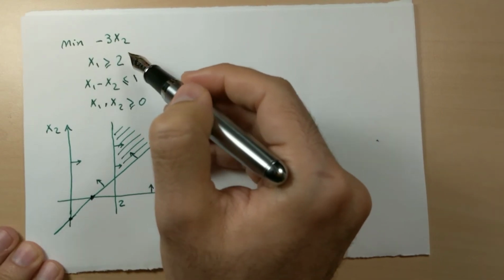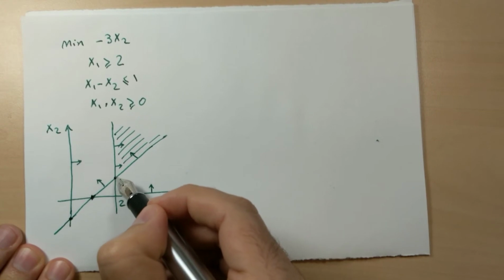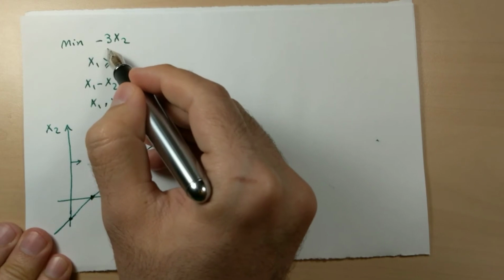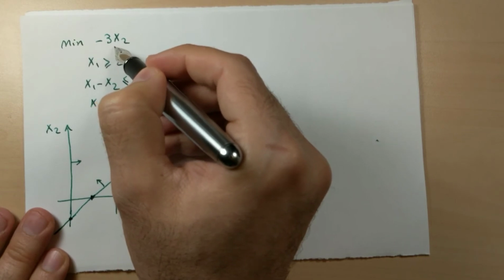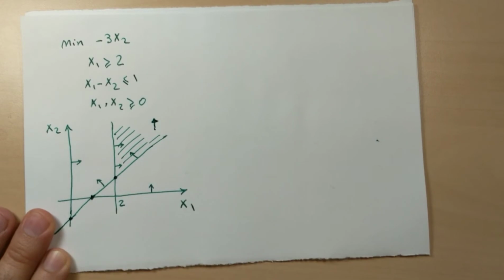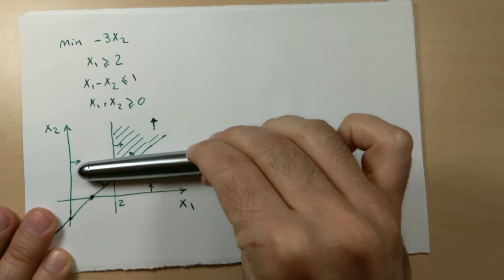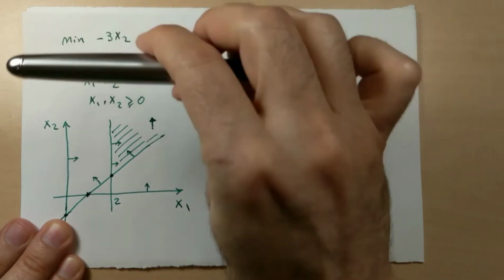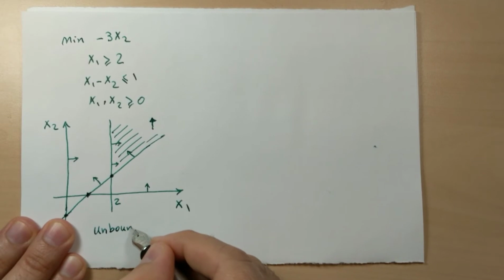We need to check if the solution to this problem is unbounded too or not. Can it be this point or being unbounded, because we have just one feasible coordinate point? It's minimization of negative 3 x2. It's equivalent to maximization of positive 3 x2. So the improvement direction is this. Is there any limitation to prevent us from going further and improving the objective? No, it's unbounded. So the solution to the primal problem here is unbounded.